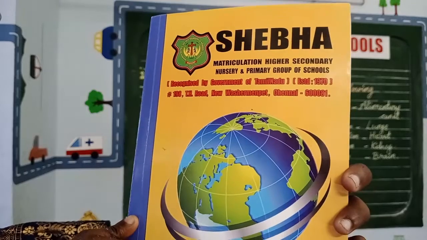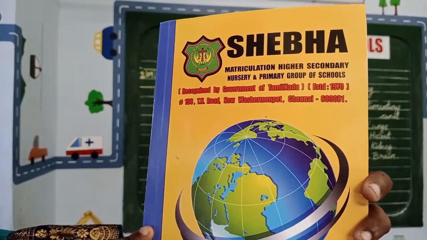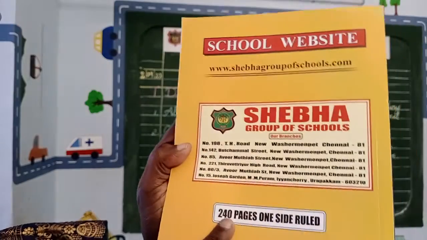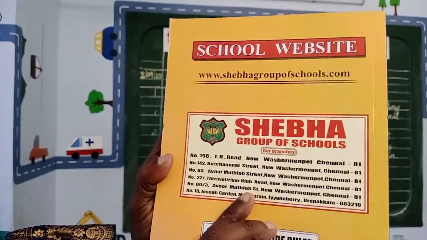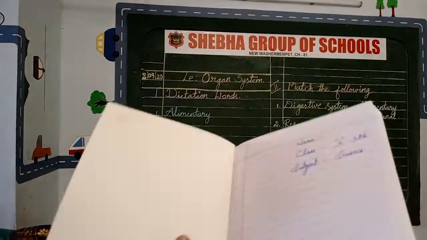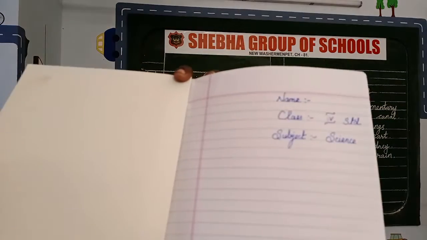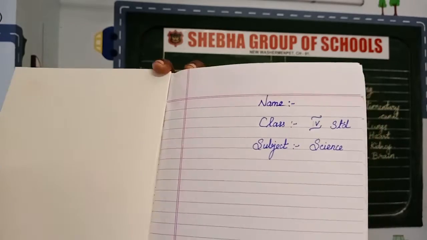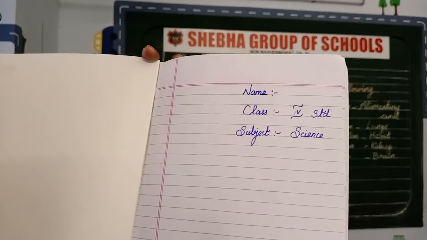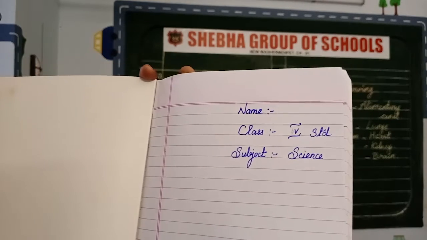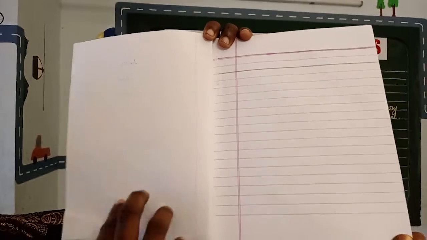Yes children, take your classwork now. Can you see this note? Yes, take this note, 240 pages, one side ruled note. Okay children, then see your first page. Here in the first page you are going to write your name, class and then subject. This is your science class work.